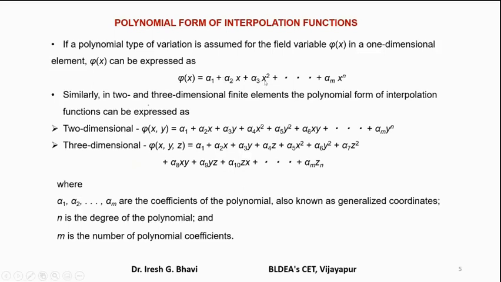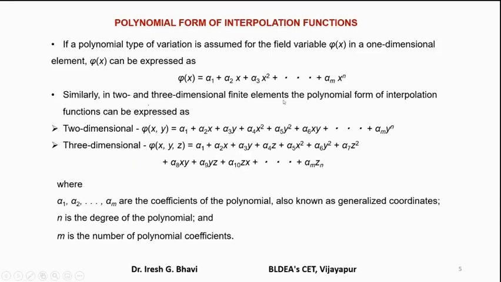Suppose you want to assume a cubic polynomial, then you go for four terms, that is alpha 1 plus alpha 2 x plus alpha 3 x square plus alpha 4 x cube. Like that, suppose you want a polynomial of nth order, then you have to assume a polynomial like this. Is it clear now? This is for a one-dimensional element, because it contains only x terms.